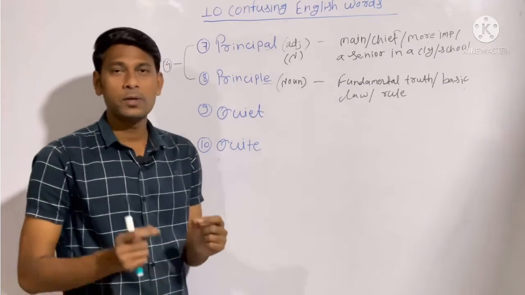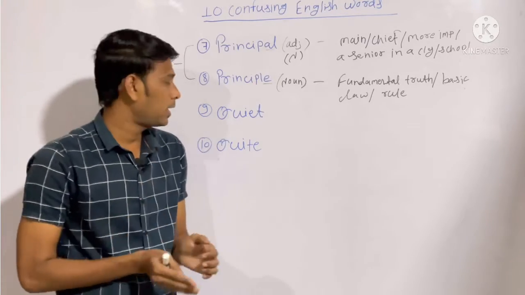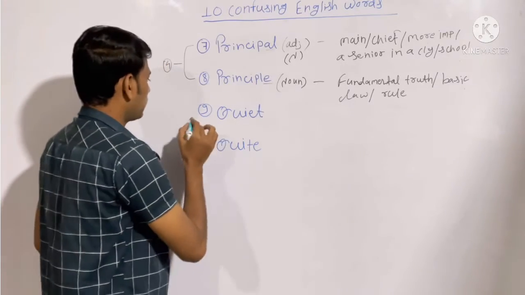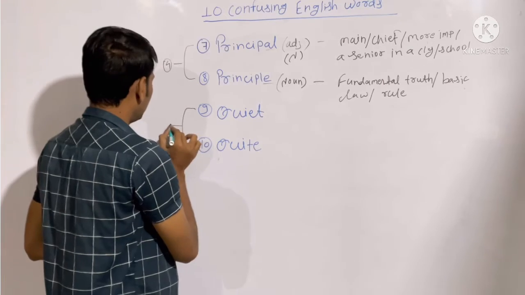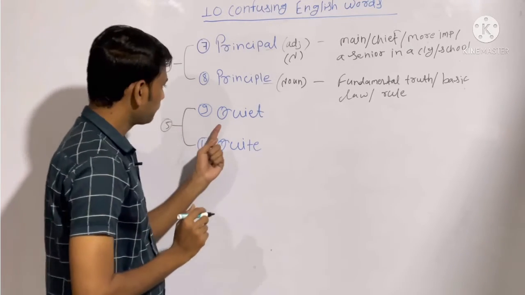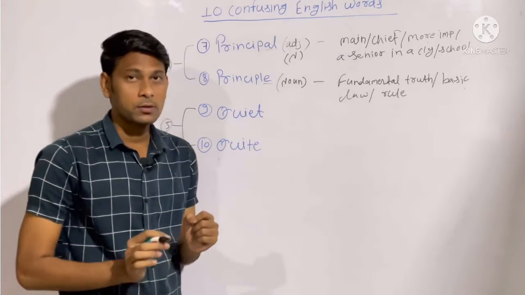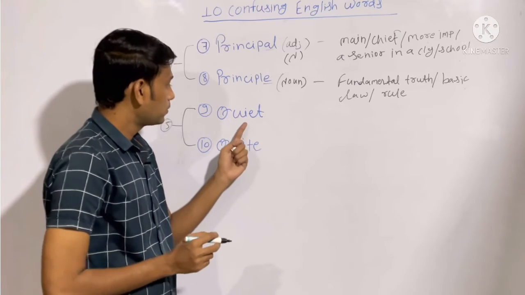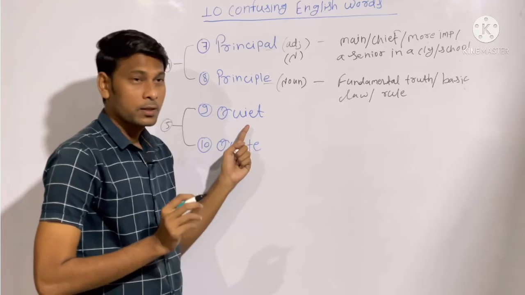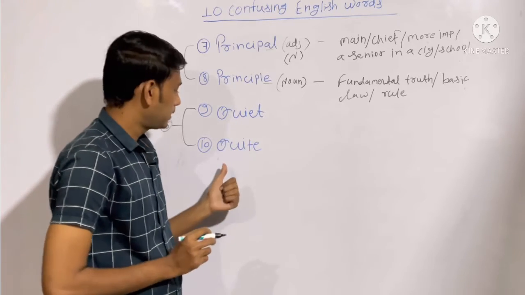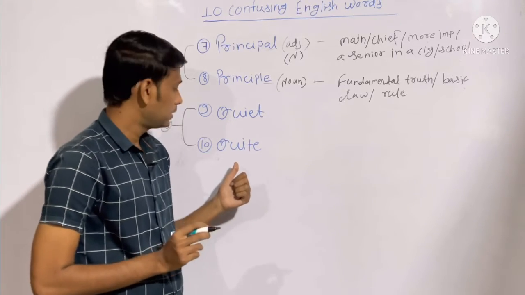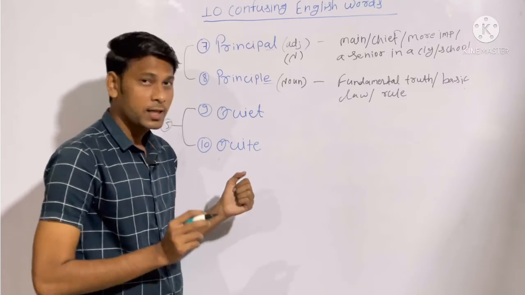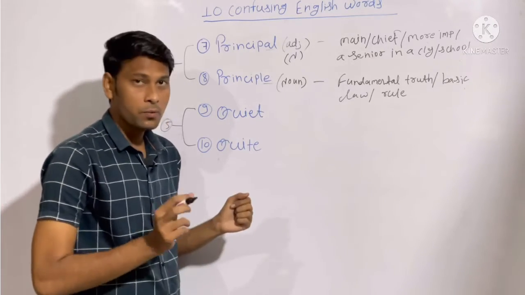The last pair of words we have is quiet and quite. Quite a confusing pair. First, notice the difference between their pronunciations, how they are pronounced. So quiet, quite.